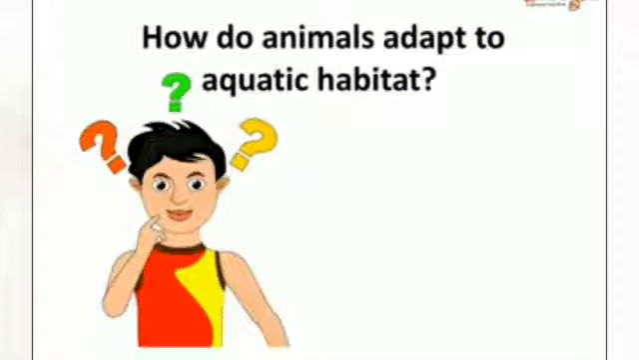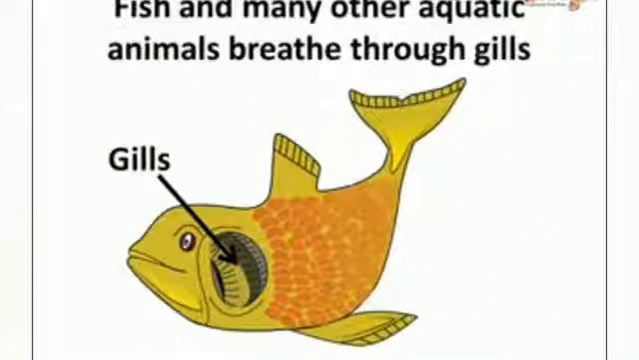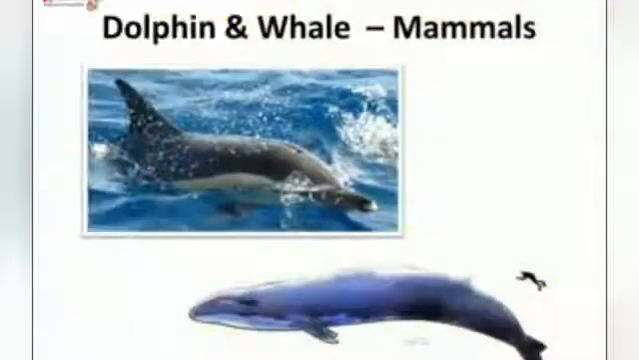How do animals adapt to the aquatic habitat? Let us see. All the organisms need to breathe in order to survive. The fishes and many other aquatic animals breathe through the gills. Unlike the fishes which breathe through gills in the water, the dolphins and the whales, which are marine mammals, breathe air through their blowholes. A blowhole is a hole on the top of the head of the whale or the dolphin. These animals have large lungs, so they can hold their breath for a few minutes.